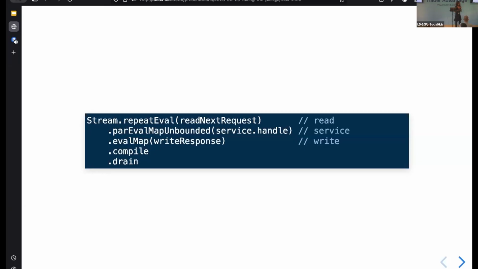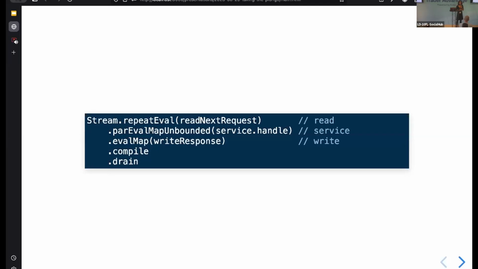And what's important about this code is that we are handling these requests concurrently. So in a real world example, if you had a web server, you would want multiple people to be able to call it at the same time, right? You would not want to handle your requests sequentially, and hence we can add concurrency into the mix. So that's what this parEvalMapUnbounded does. It handles stuff concurrently.